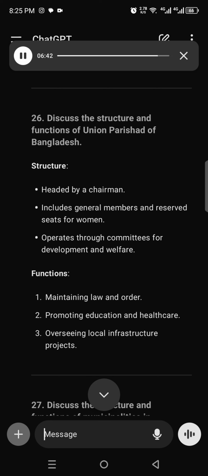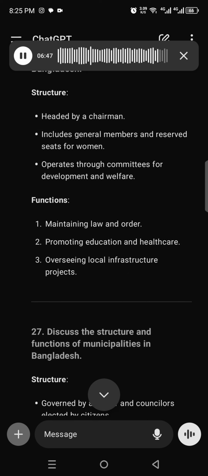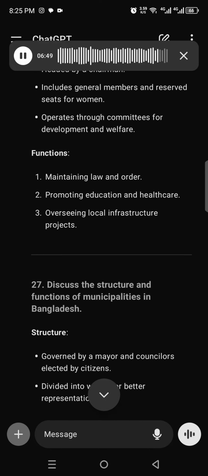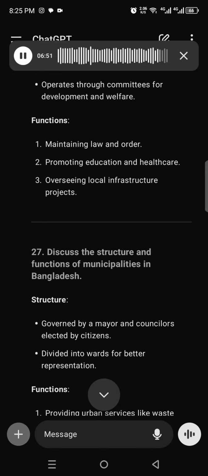26. Discuss the structure and functions of Union Parishad of Bangladesh. Structure, headed by a chairman, includes general members and reserved seats for women, operates through committees for development and welfare. Functions: 1. Maintaining law and order. 2. Promoting education and healthcare. 3. Overseeing local infrastructure projects.